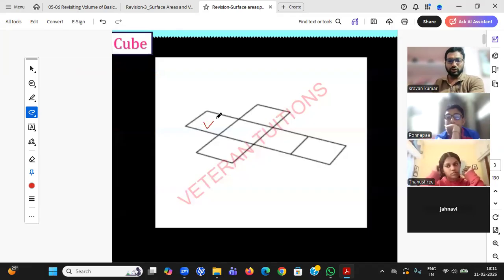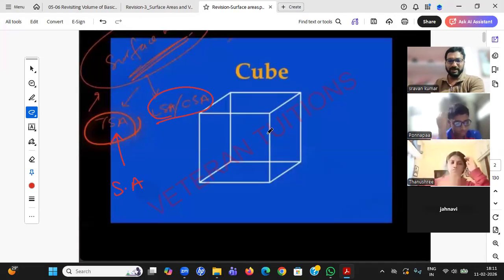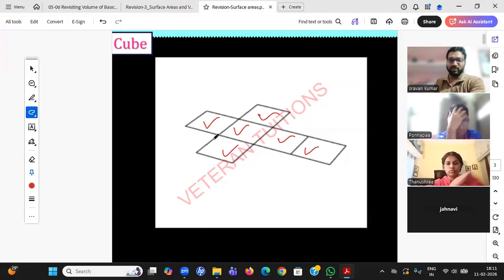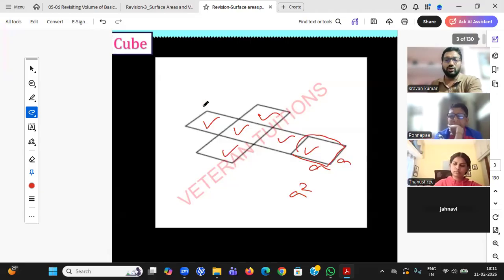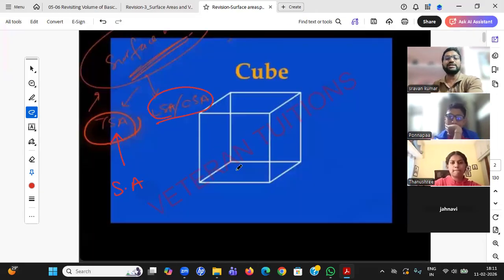What is a cube? When you open this box, there are six squares. One square's area is a square, so six squares will be 6a square. This is how I taught. You see, this is a cube: front side, top side, down side, back side, right side, left side. Like that, if you paint, whenever I'm speaking of surface area, it is paint. How much paint is required to paint this? That is surface area, just the paint or crayons required to paint it.